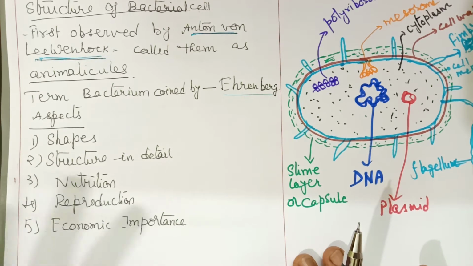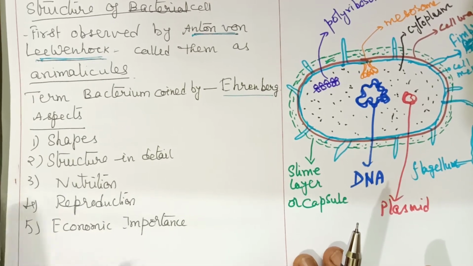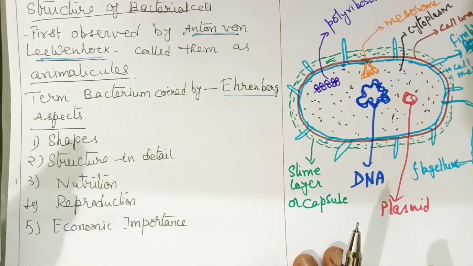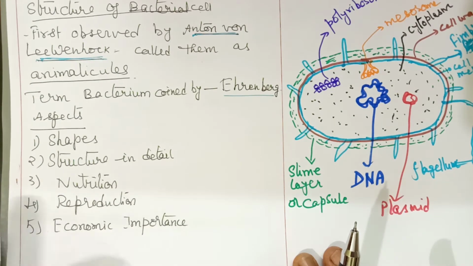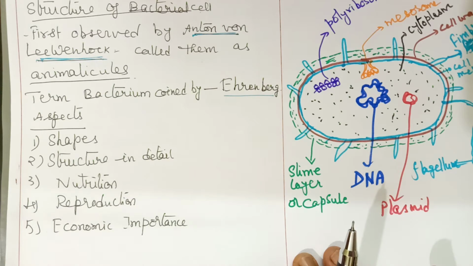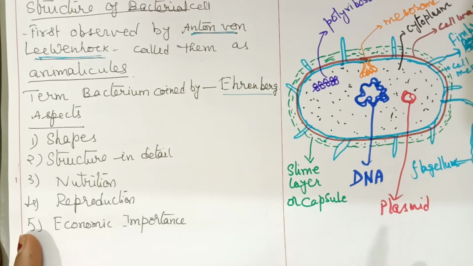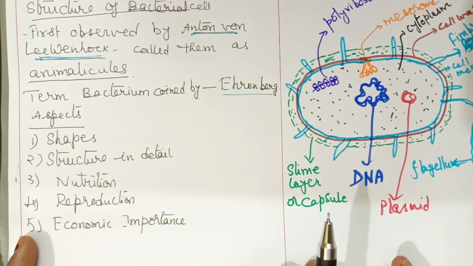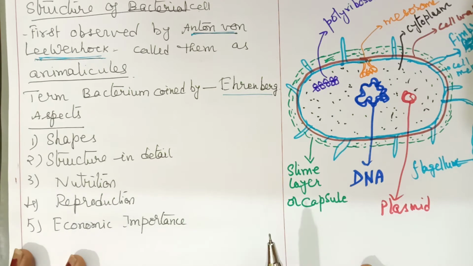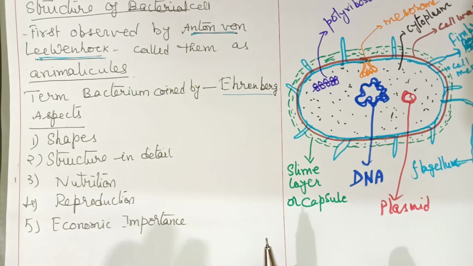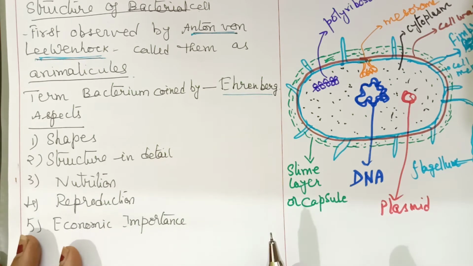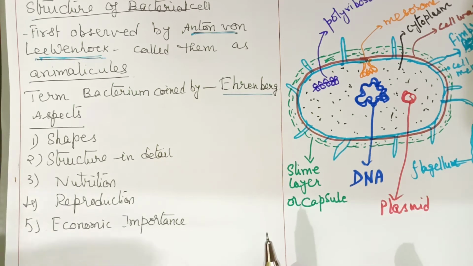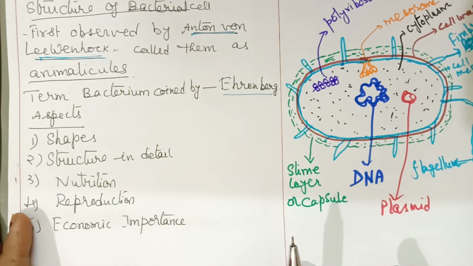It will be too lengthy. If it is a video of 1.5 hours, you will not feel like watching it. First of all, you cannot sit for such a long time and complete it. So I am splitting the structure of the bacterial cell into different videos. It may come to about 5 to 6 videos.